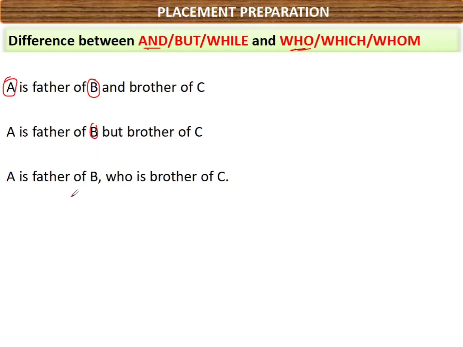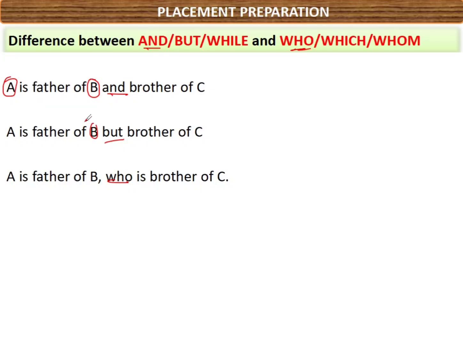Confusion, right? Again, next one, A is father of B who is brother of C. Everything is the same, but only these words are changing: and, but, who. We will have confusion in this kind of situation.